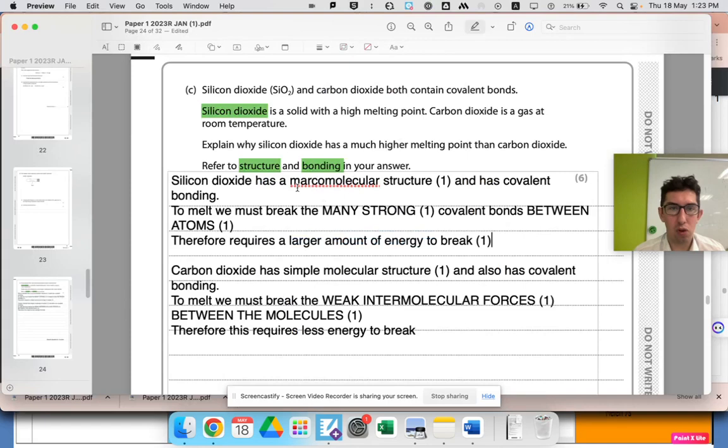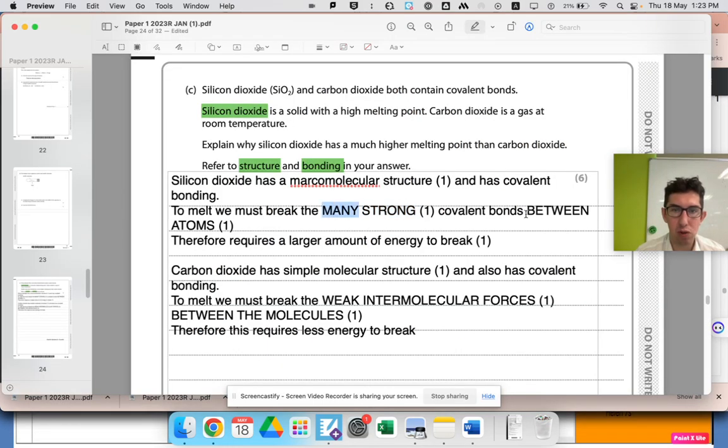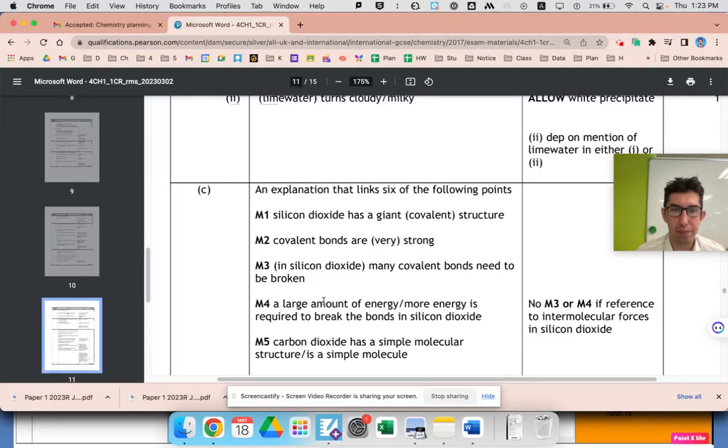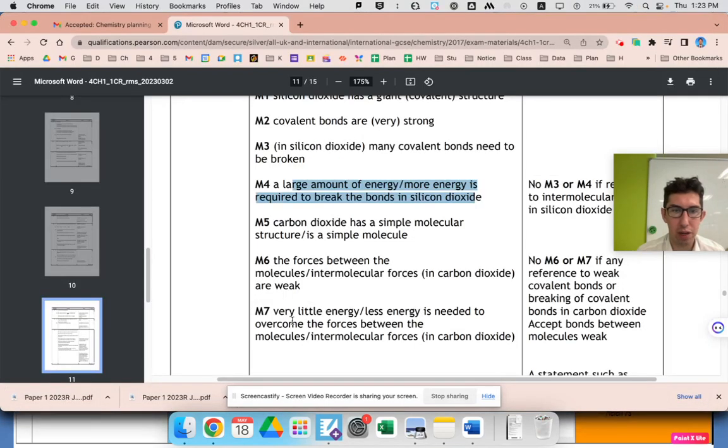Covalent bonds are very strong. So you see we said that. So macromolecular structure for Mark 1, strong bonds for Mark 2. Silicon dioxide, many bonds need to be broken. So you see many strong bonds need to break. A large amount of energy, more energy. That's the sentence down here, more energy.